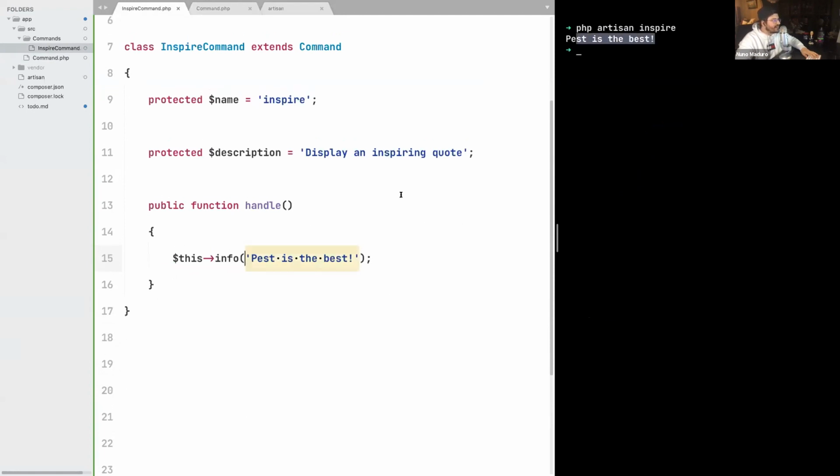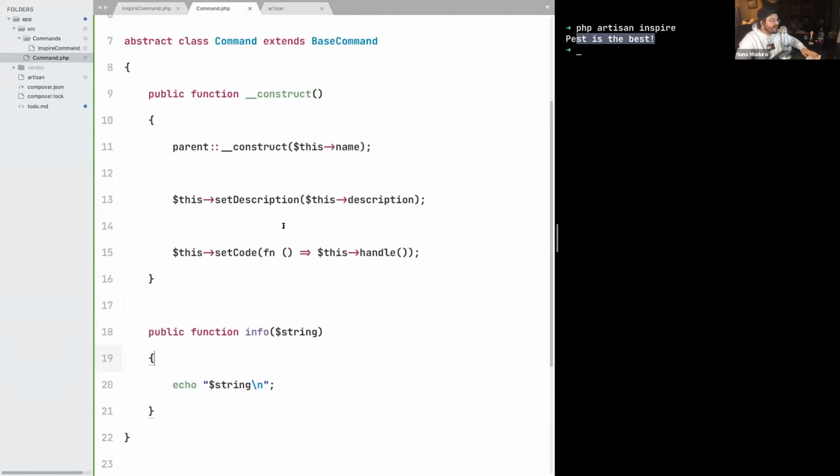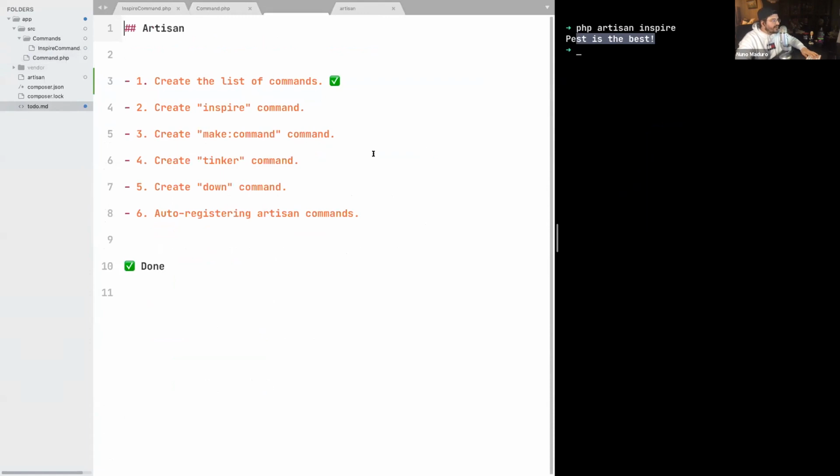sure enough, I see "Past is the best." And we have just completed our inspire command using the API from Laravel that we created from scratch right here. So yeah, we have made an inspire command, but again, this is a very simple command. But now that we can use this API from Laravel, let's move to more complicated things.